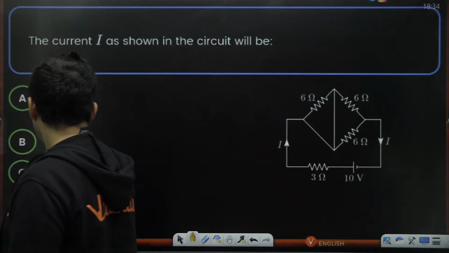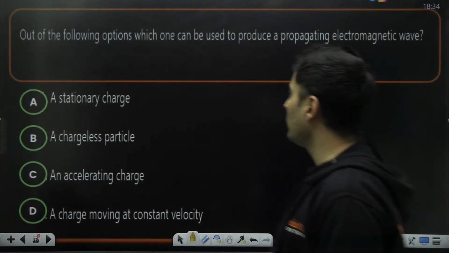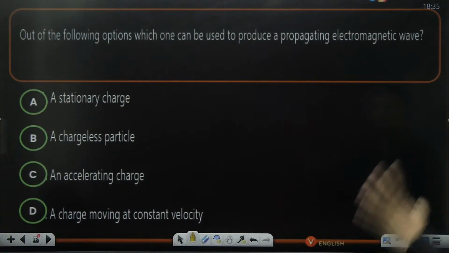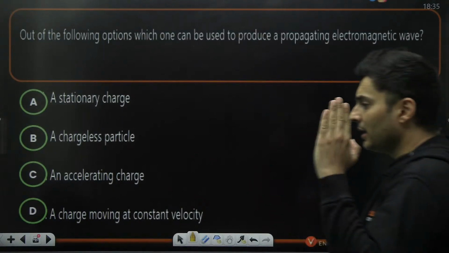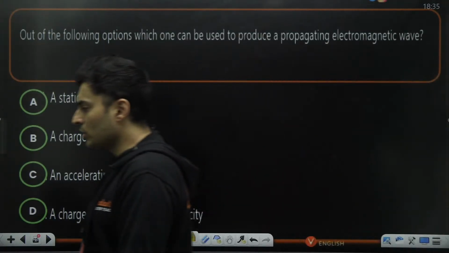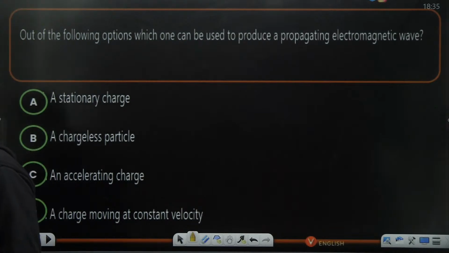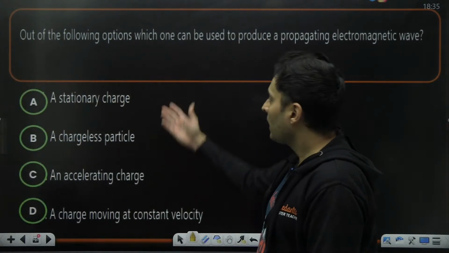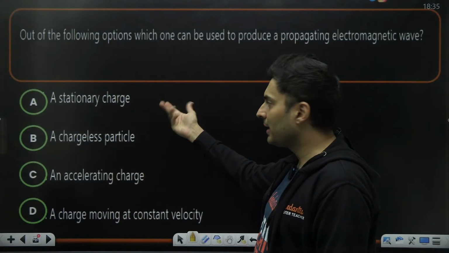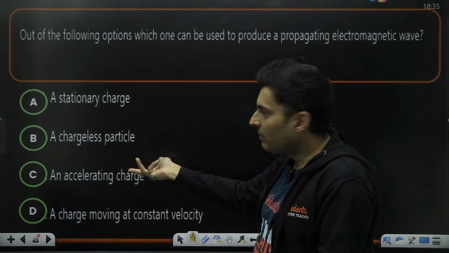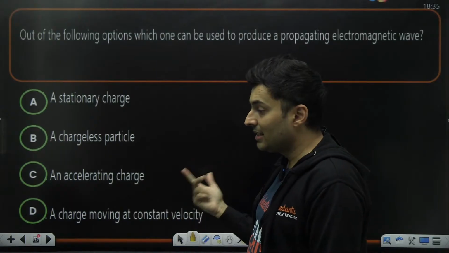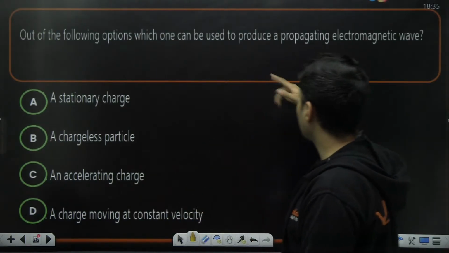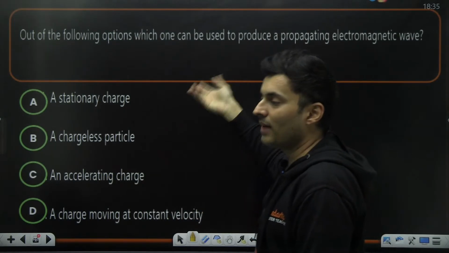Cool. Moving on to the next question. Out of the following options, which one can be used to propagate electromagnetic wave? This is very direct, guys. Definitely, stationary charge, only electric field. Chargeless, what will it even do? Accelerated charge, that is Maxwell's radiation. That is what will create electromagnetic waves.